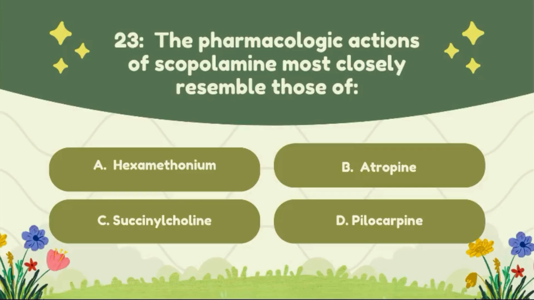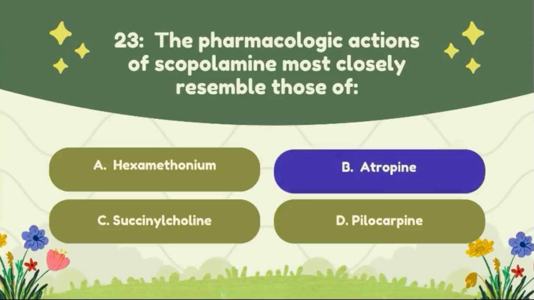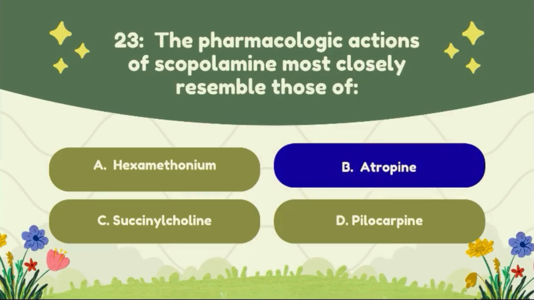Question number 23. The pharmacologic actions of scopolamine most closely resemble those of option A, hexamethonium. Option B, atropine. Option C, succinylcholine. Option D, pilocarpine. The correct answer of this question is option B, atropine.